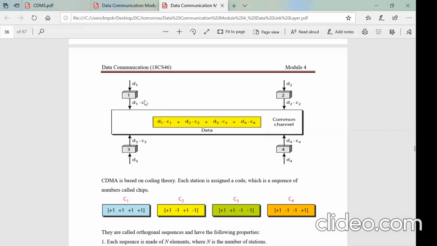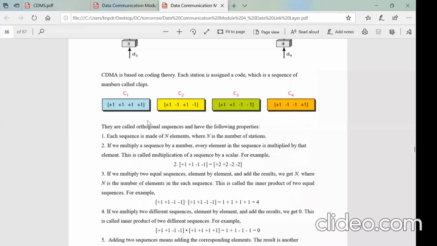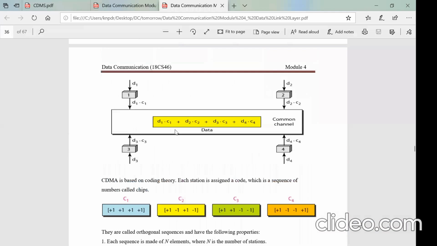So then what is this particular code? How will the code be decided? Who will decide the code? Now, there is a technique they use called the Walsh table. But before we go to the Walsh table, let us see how CDMA works. Here, let us take a scenario that there are 4 stations. Since there are 4 stations, remember that it uses the Walsh table to decide what must be the code for the stations. Let us see later what that Walsh table is.